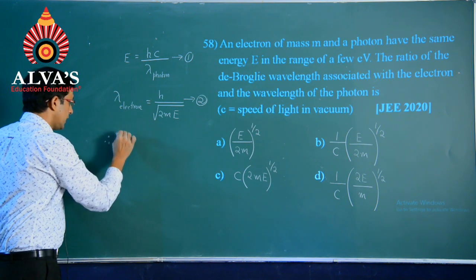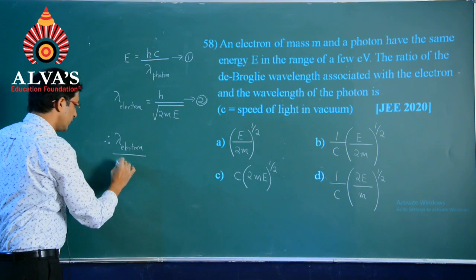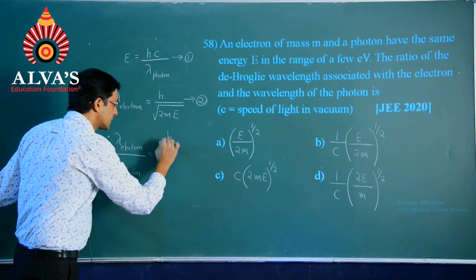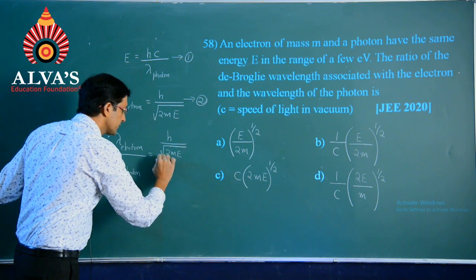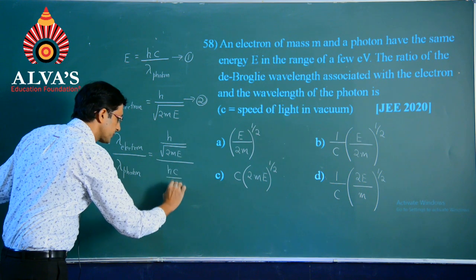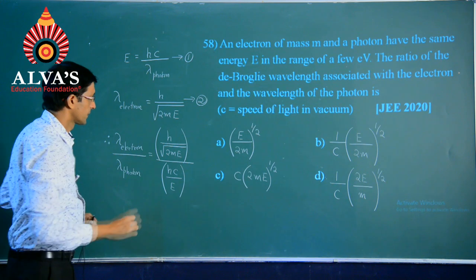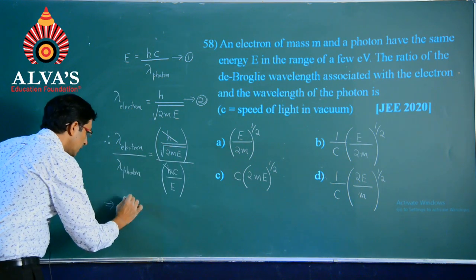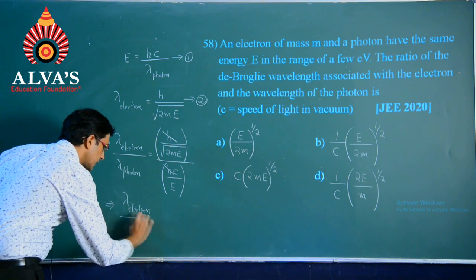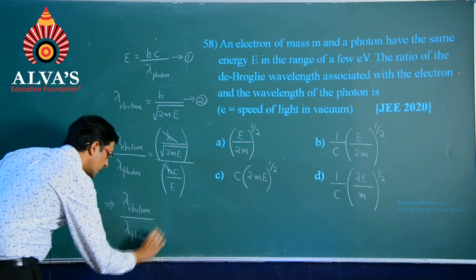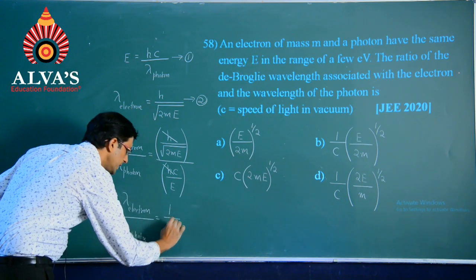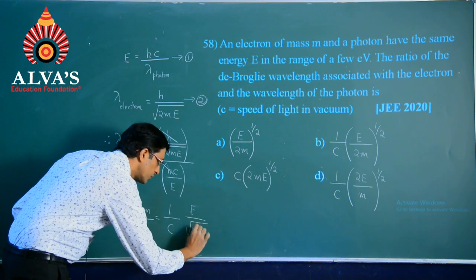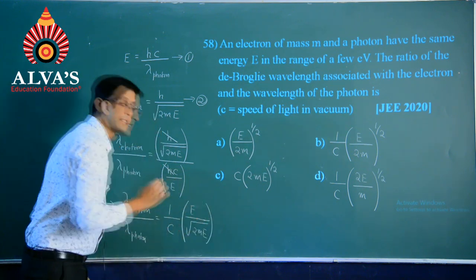Therefore, lambda suffix electron with respect to lambda suffix photon could be written now as h divided by root of 2mE, whole divided by hc by E. So, cancelling this Planck's constant h, then further we have lambda suffix electron by lambda suffix photon equals 1 by c into this, when I take it to the numerator, becomes E divided by root of 2mE. I will keep this inside the bracket.